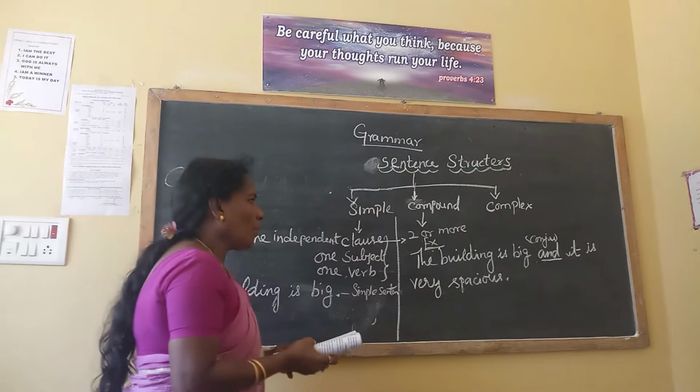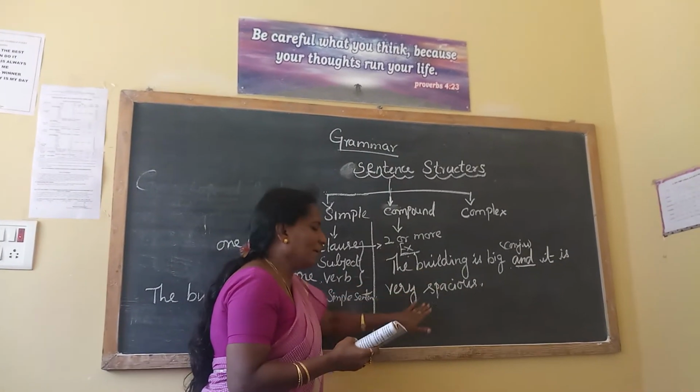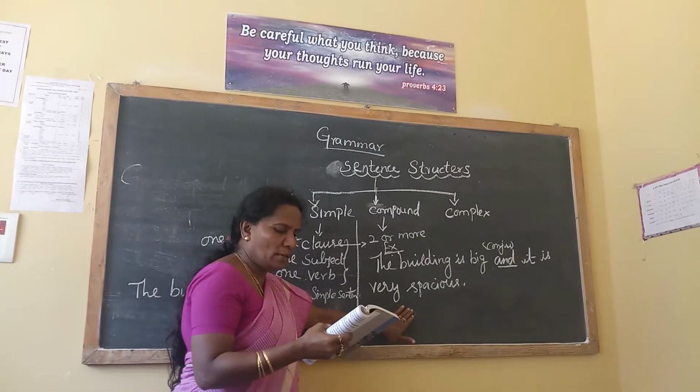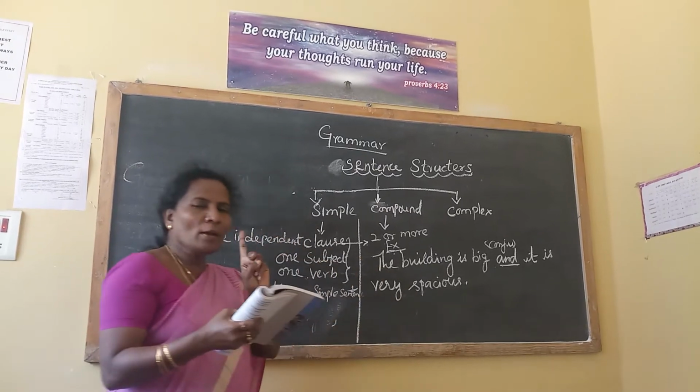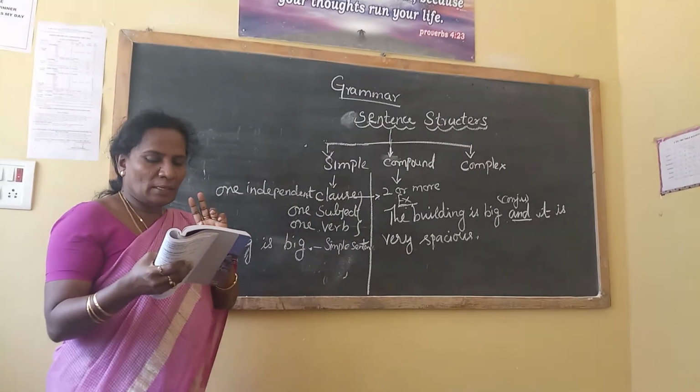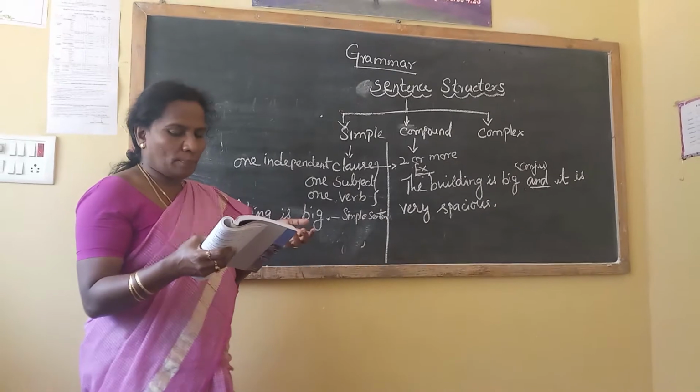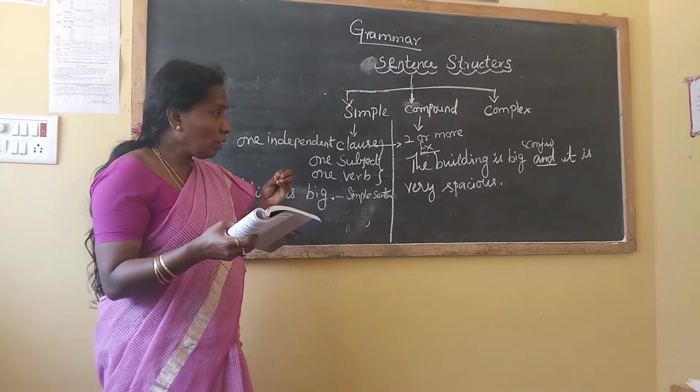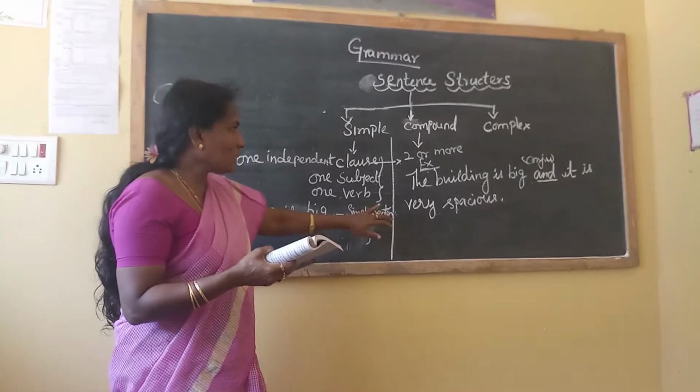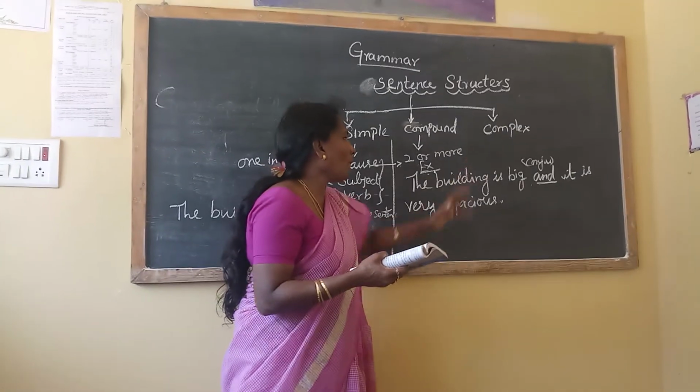So two verbs are there. The independent clauses are joined by conjunctions. The next one, complex sentence.